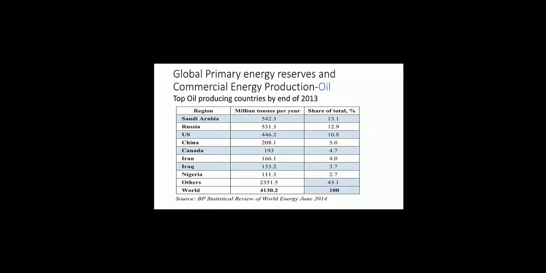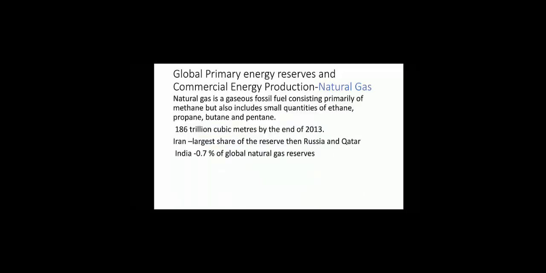Saudi Arabia was the largest oil producer in the world, followed closely by the Russian Federation and the US. Although the United States ranked third in terms of oil production, it only ranks 10th in terms of proven oil reserves. The top oil producing countries in 2013 are tabulated below. India's share is 42 million tons and share of total is 1%.